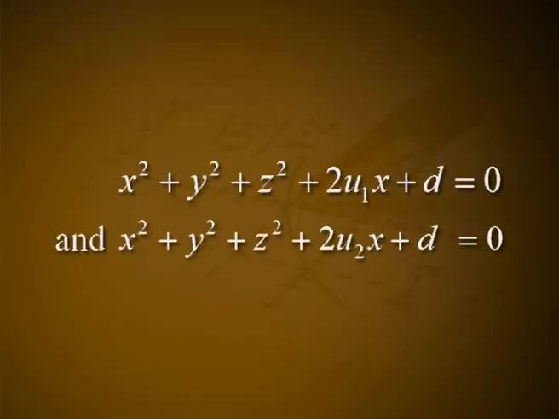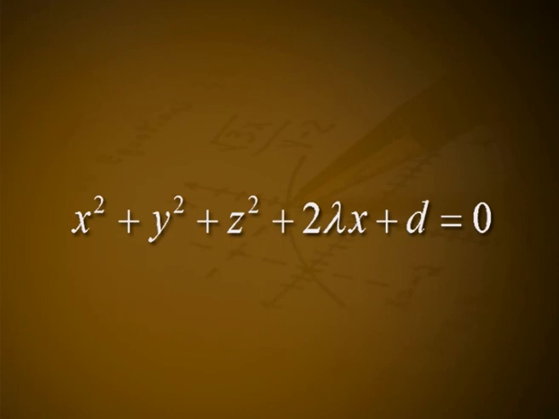Therefore, the equations of the above spheres now become x square plus y square plus z square plus 2u1x plus d is equal to 0 and x square plus y square plus z square plus 2u2x plus d is equal to 0. The system x square plus y square plus z square plus 2 lambda x plus d is equal to 0 thus gives a system of coaxial spheres where lambda is a variable parameter and d is a constant.